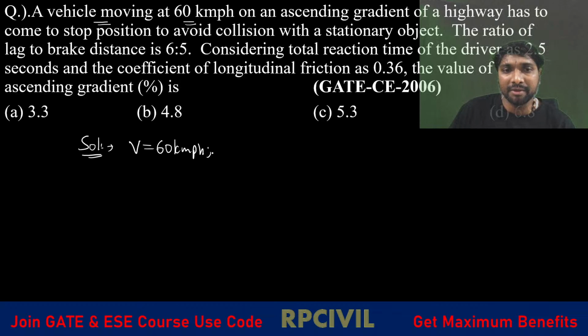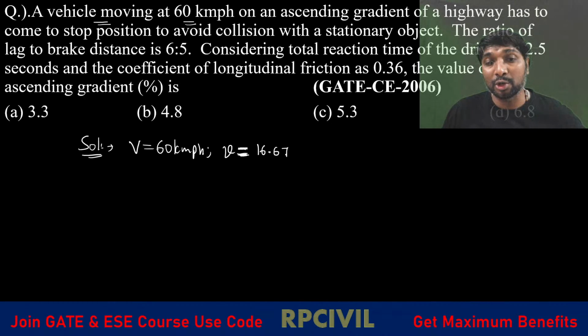Then what is small v? You have to remember these values: 100 kmph is 27.78, 80 kmph is 22.22, 60 kmph is 16.67, 65 kmph is 18.04. So 60 kmph is 16.67, you have to be careful.